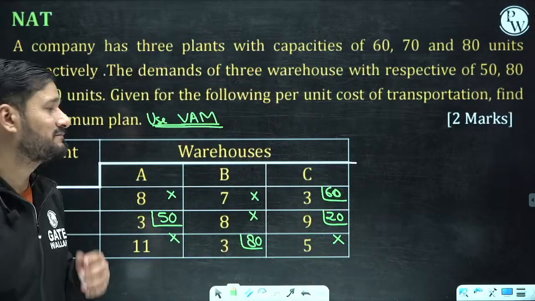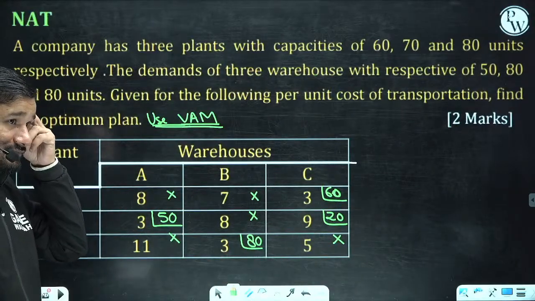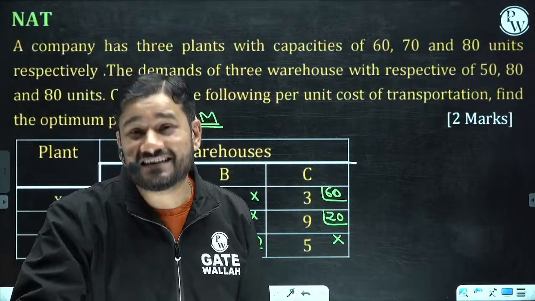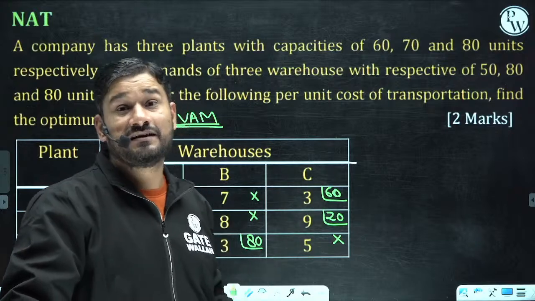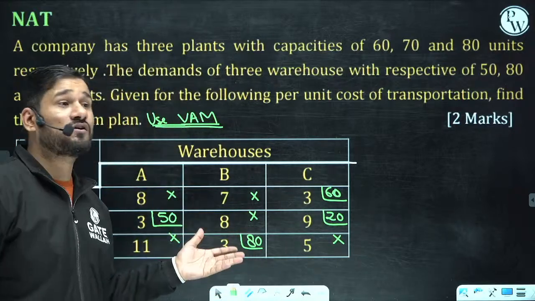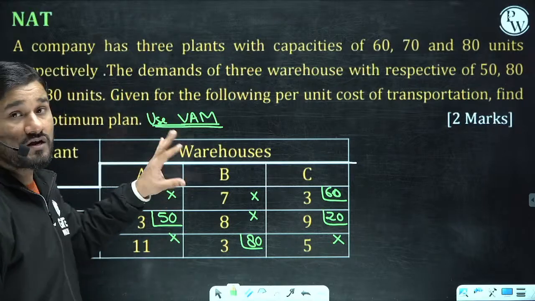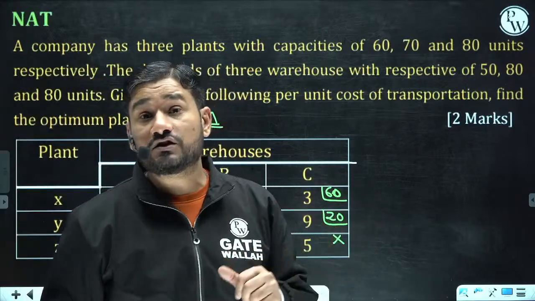Please check. Degenerate. This is a degenerate solution. See, they can ask this also, whether the answer you are getting is degenerate or non-degenerate.